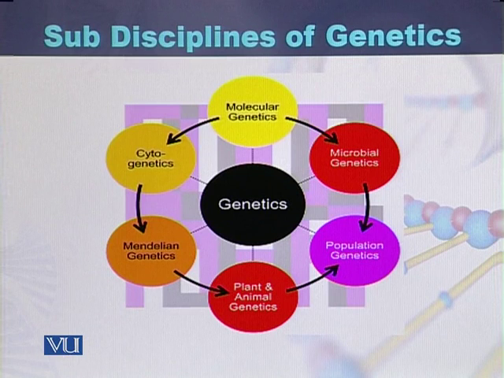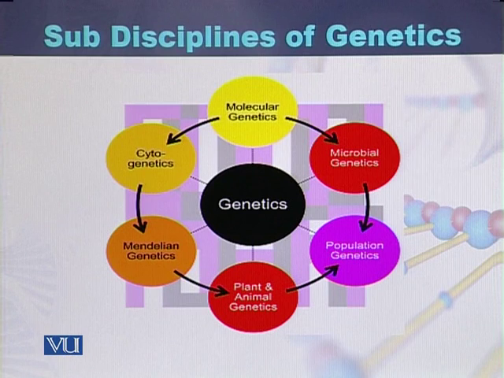If we study the banding pattern of the chromosomes, then this branch of genetics is called cytogenetics. In Mendelian genetics, one studies all those laws of heredity that were developed by Gregor Mendel.